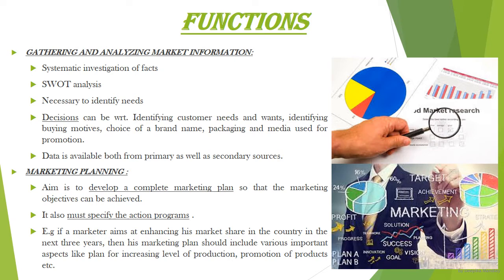Now here the marketer tries to understand what the customer wants to buy and when, in what quantity and at what price, etc. He also tries to understand the purpose behind the purchase, that is the motive of the purchase, whether the customer is purchasing the product as a necessity or for style. For example, any type of watch will be preferred by the customer to see the time, but a branded watch is preferred for style. On the basis of this information and analysis, the product is designed, labeled, packed, branded, promoted, etc. And all this data is available from both primary as well as secondary sources.